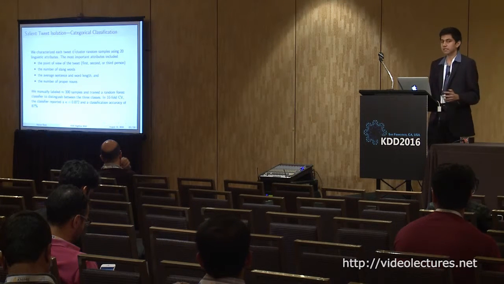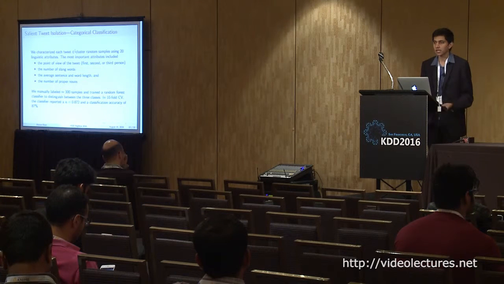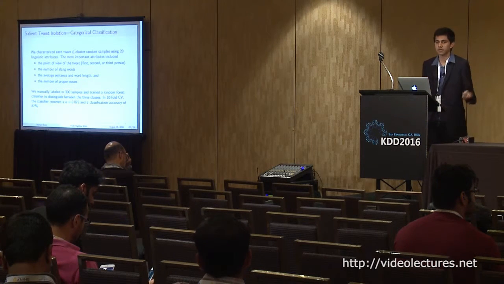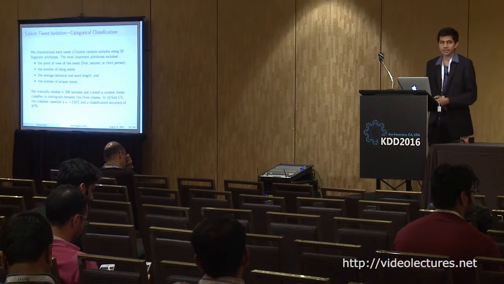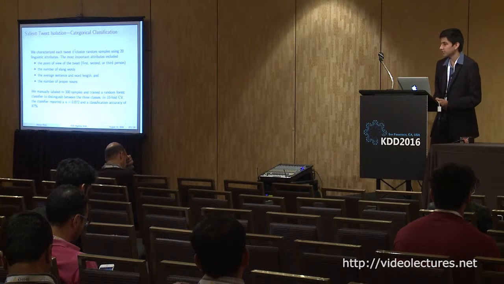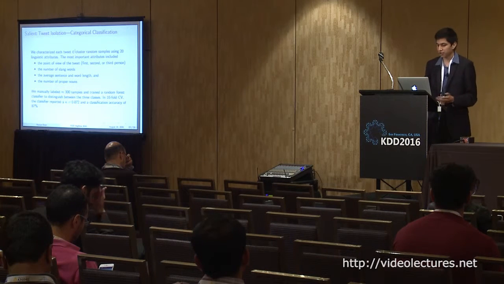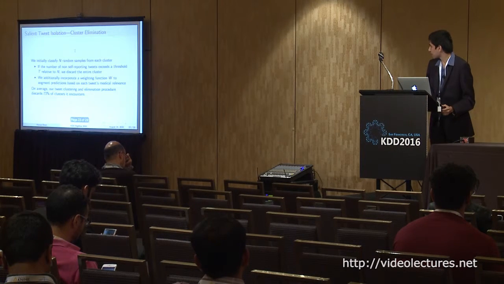So once we have defined 3 different categories for tweets, we then perform categorical classification using a simple random forest classifier differentiating between these 3 categories. Our classifier performs quite well in 10-fold cross-validation, and we manually label a set of 300 tweets so we can train and predict with this classifier.